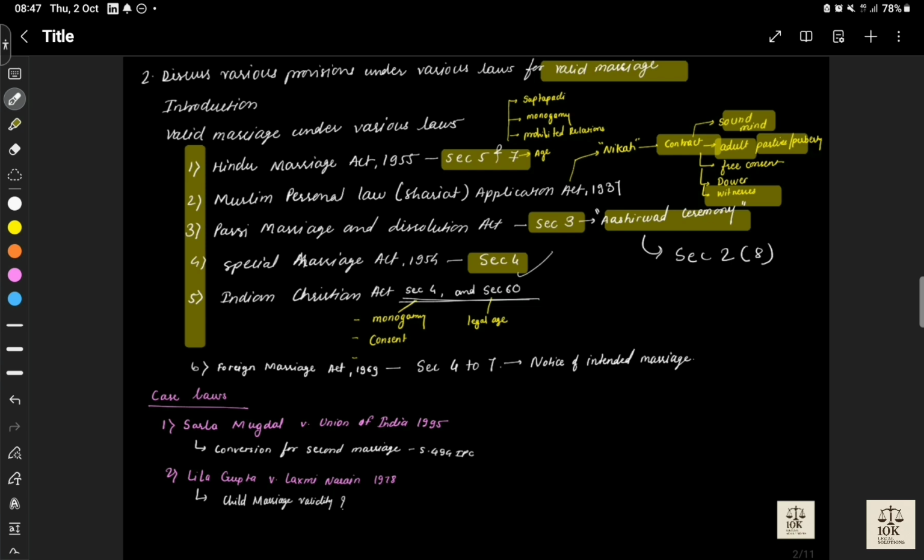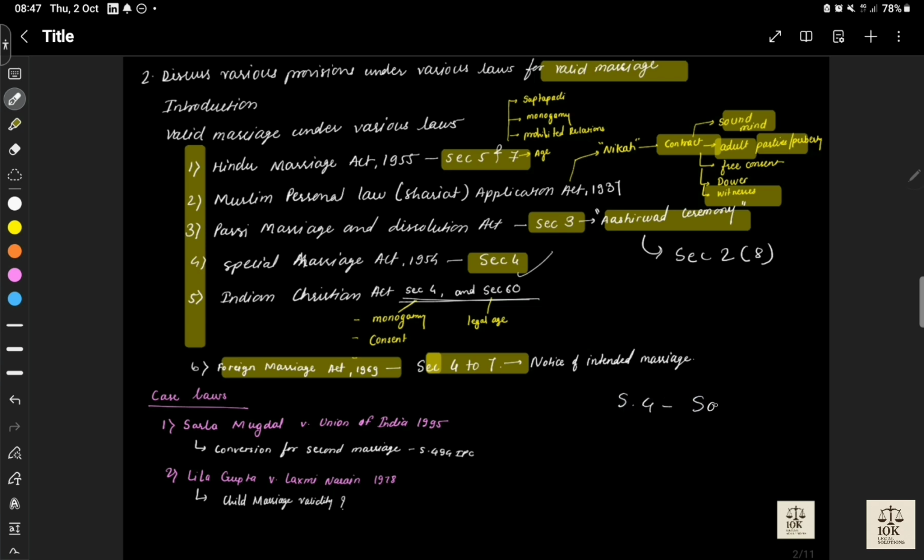Now certain provisions in every single act are similar, like there should not be any other spouse living at the time of marriage. So certain points are similar for every law. Then the Foreign Marriage Act is also part of our syllabus, so we'll discuss that also. Section 4 to Section 7. Section 4 talks about solemnization of marriage.